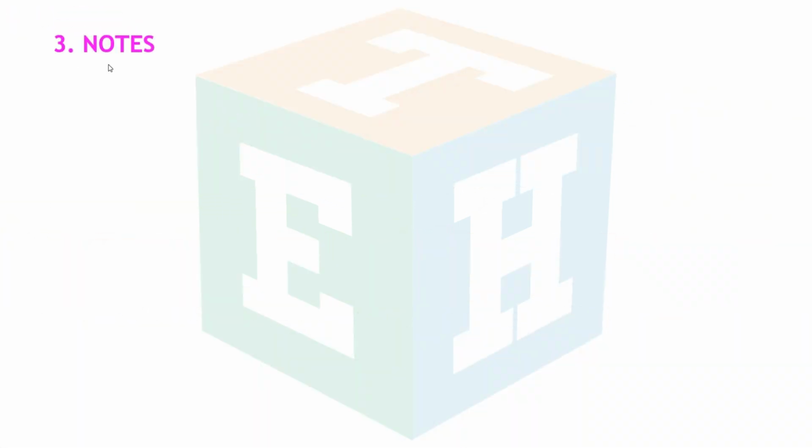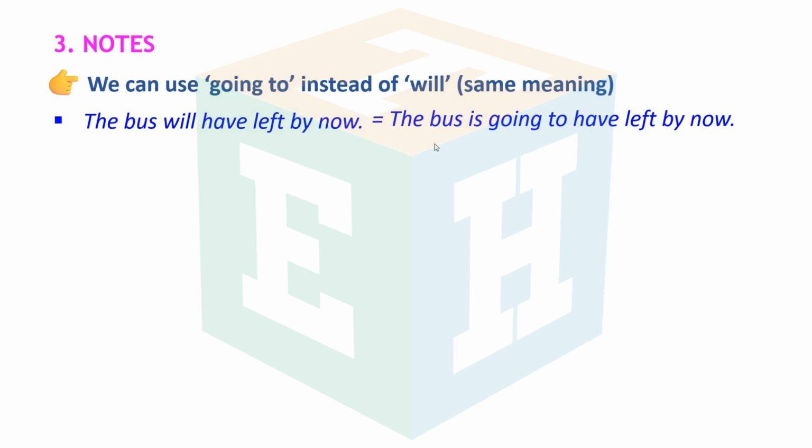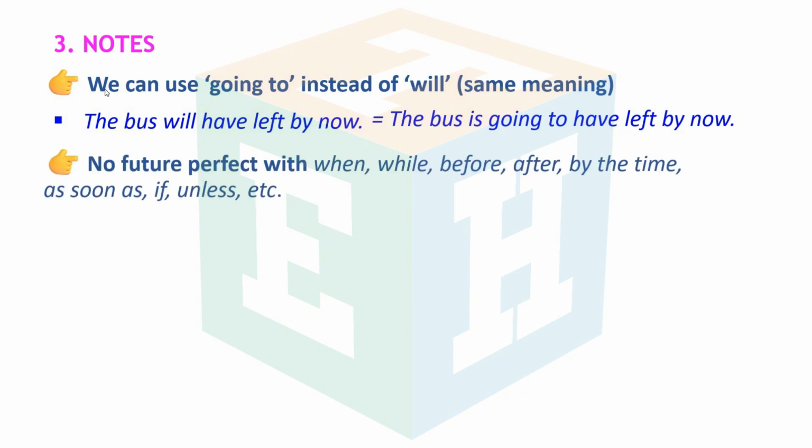Number 3, notes. We can use going to instead of will, same meaning. The bus will have left by now. The bus is going to have left by now. No future perfect with when, while, before, after, by the time, as soon as, if, unless, etc. We use the present perfect instead.